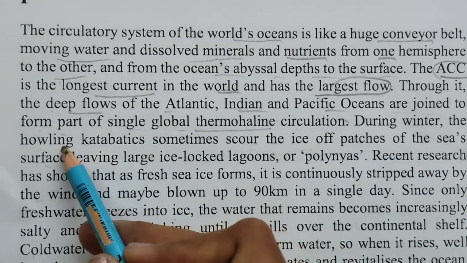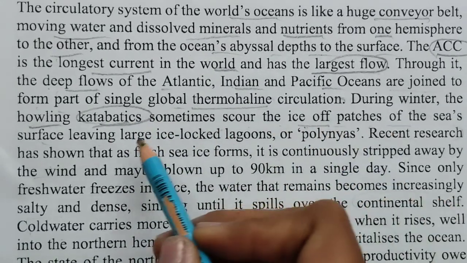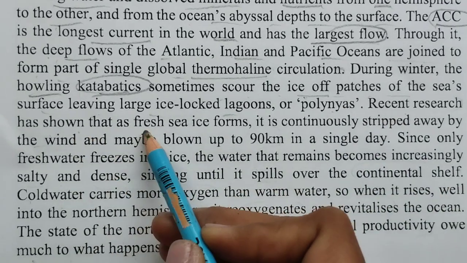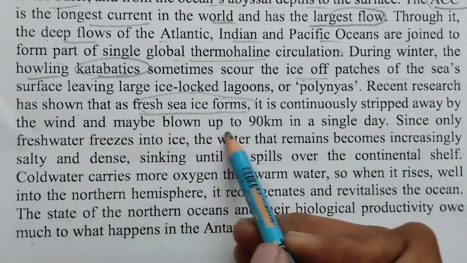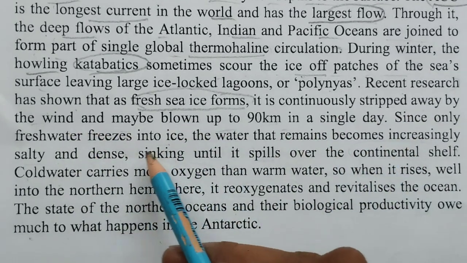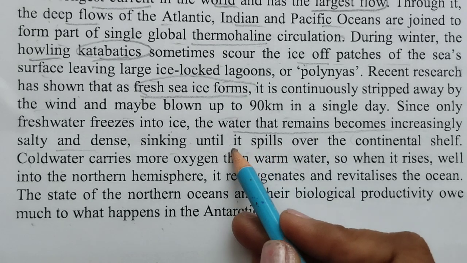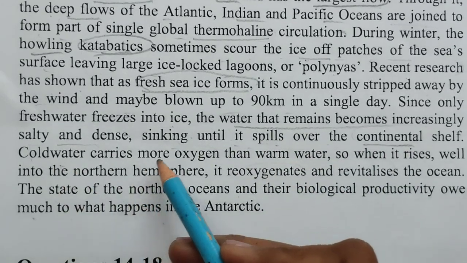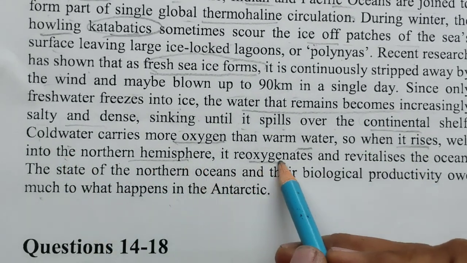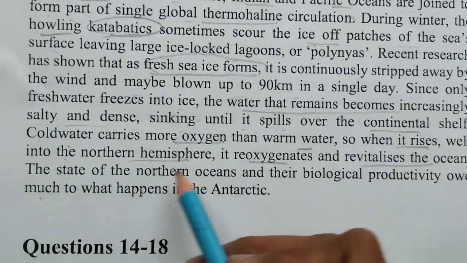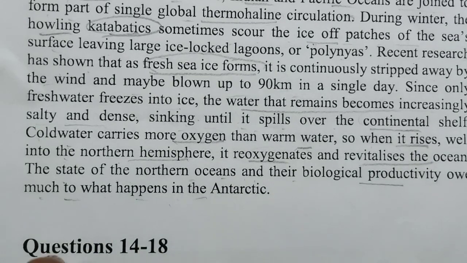Okay, during winter, the katabatic winds sometimes scour the ice patches of the sea. Recent research has showed that fresh sea ice forms. It is continuously stripped away by wind and since only fresh water freezes into ice, it becomes increasingly salty and dense until it spills over the continental shelf. Cold water carries more oxygen than warm water, so when it rises well in the northern hemisphere, it reoxygenates and revitalizes the ocean.